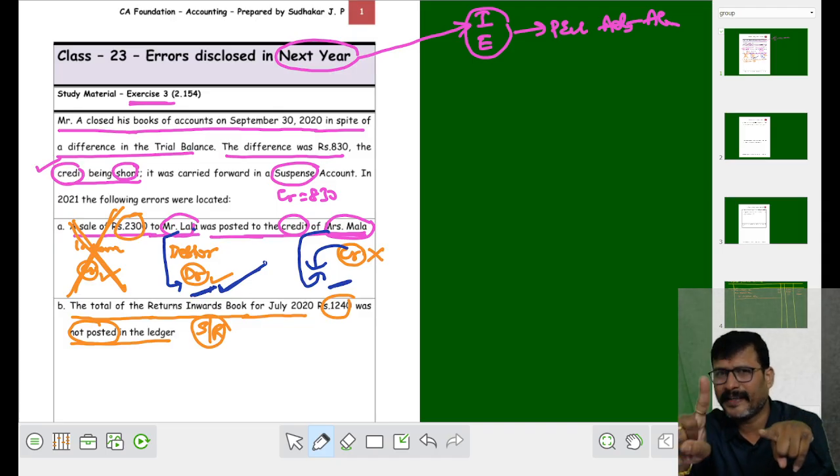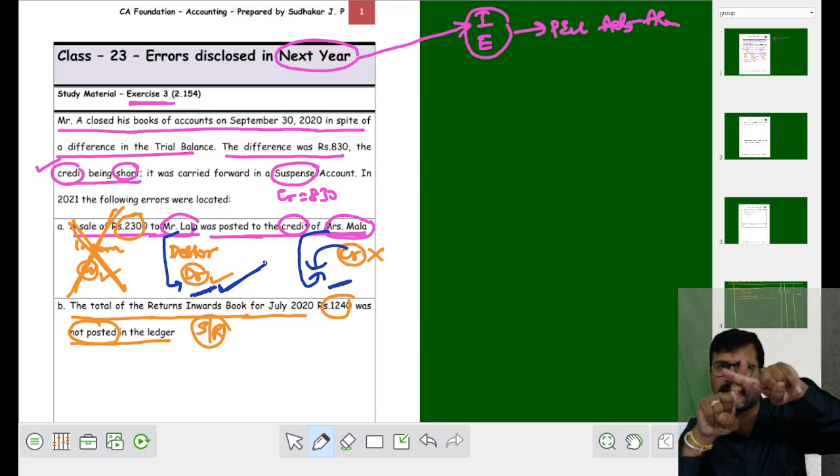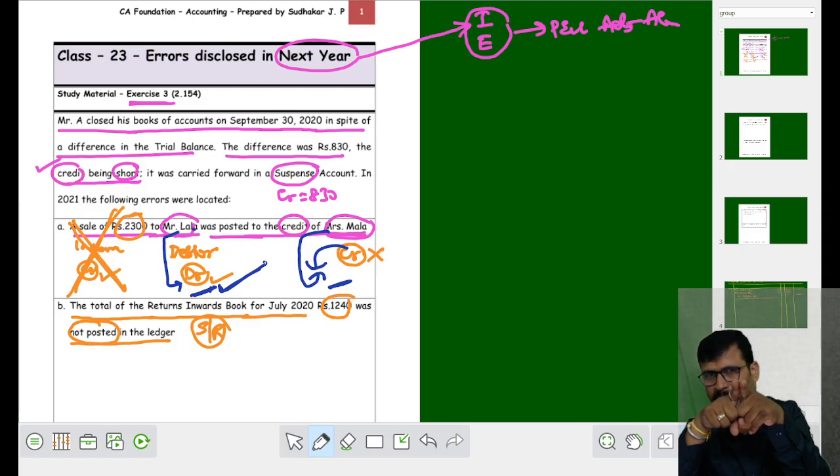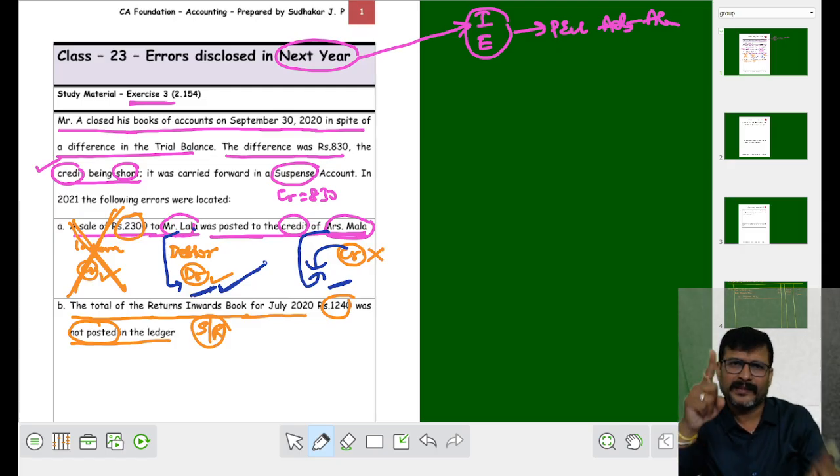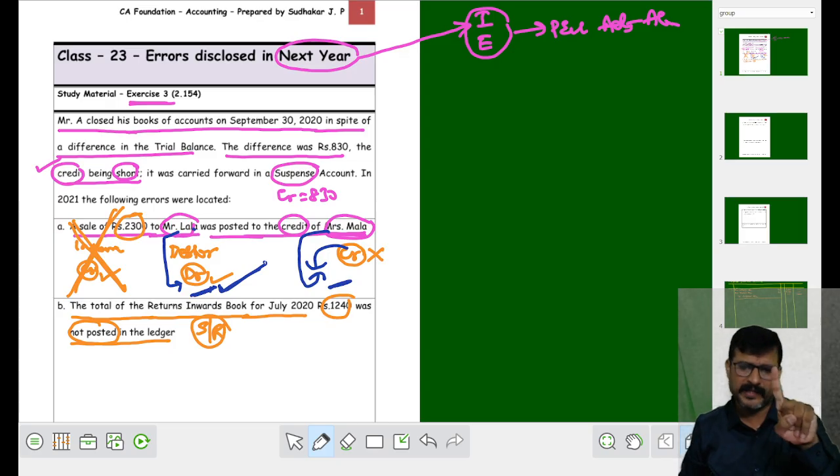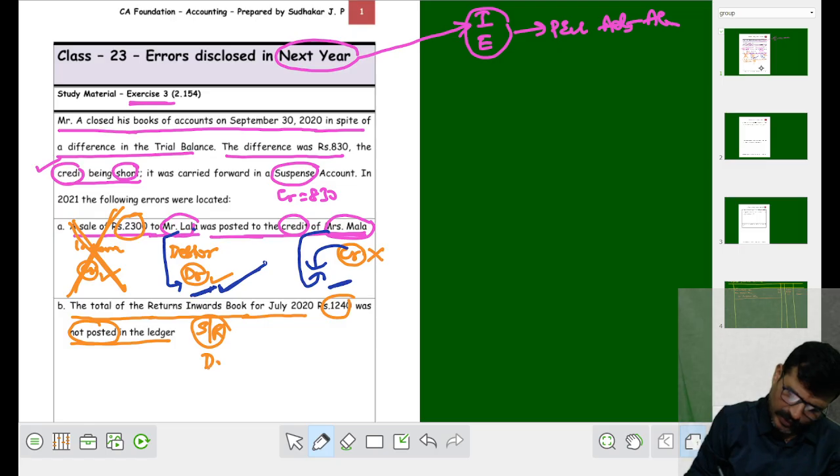I repeat, sales and sales returns are opposite, but come under the same heading. The heading is income. Sales is an income, credit side. Sales returns is the opposite, debit side. So sales returns is debit side. That is correct. In the place of sales return, since the errors are disclosed in the next year, what we have to use? We have to use P&L